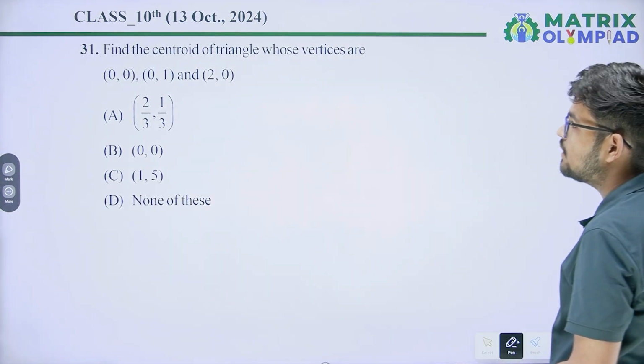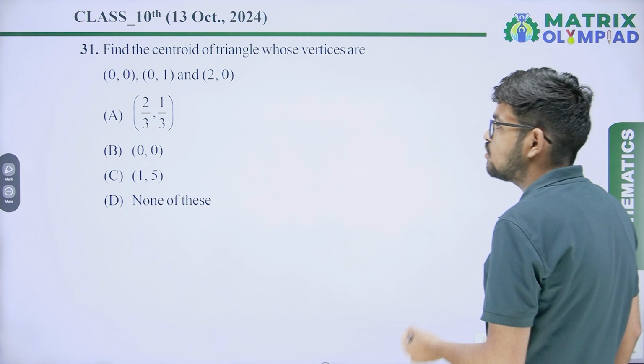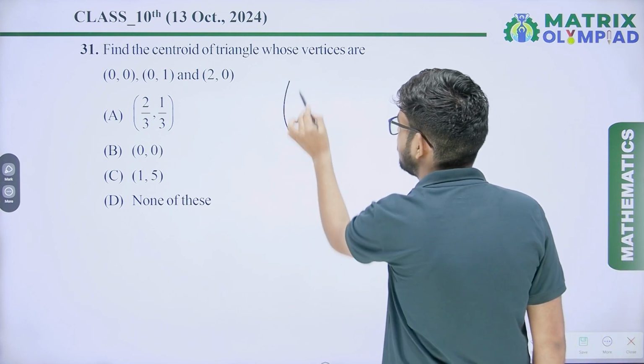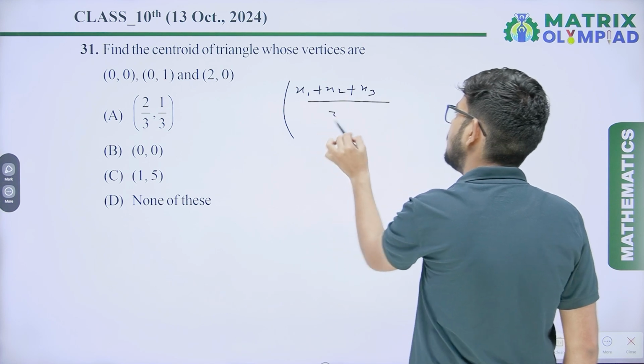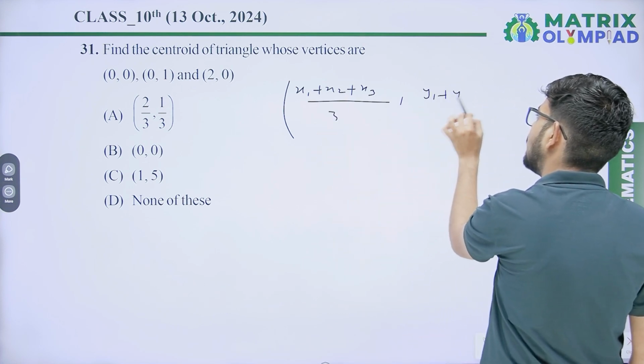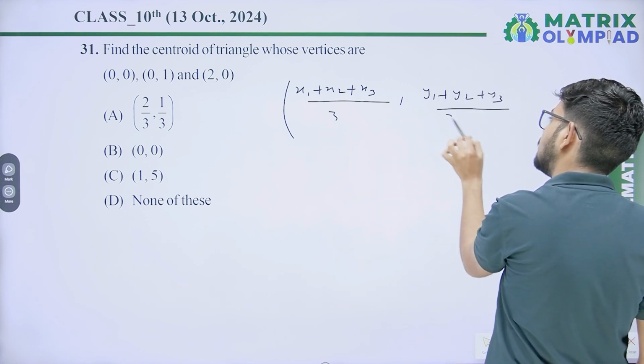Next, find the centroid of the triangle whose vertices are given. The formula for the centroid of a triangle is (x1 plus x2 plus x3) upon 3 comma (y1 plus y2 plus y3) upon 3.